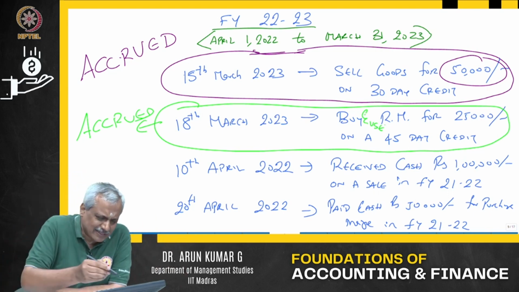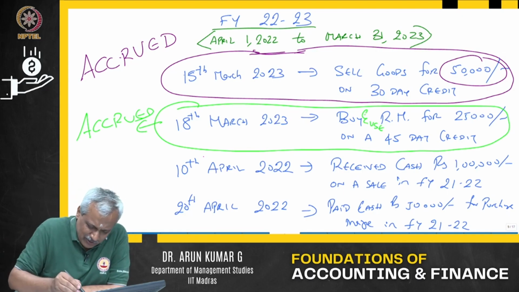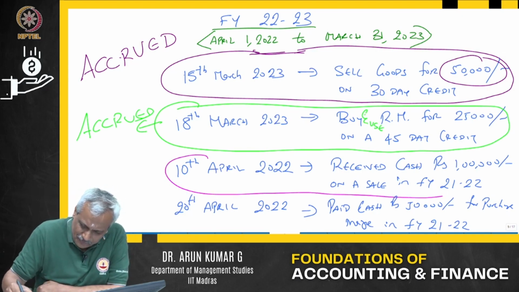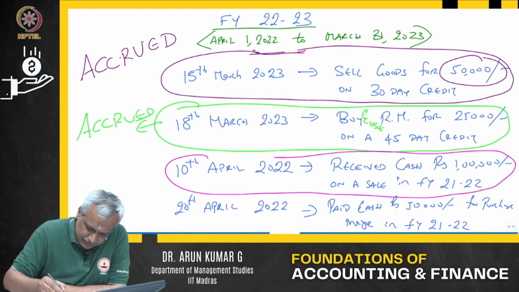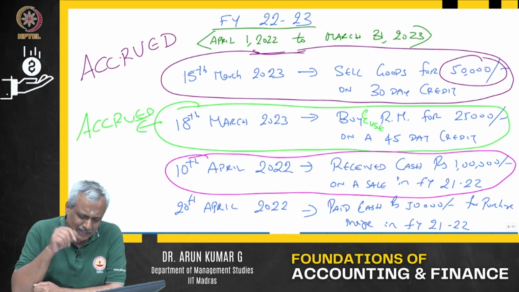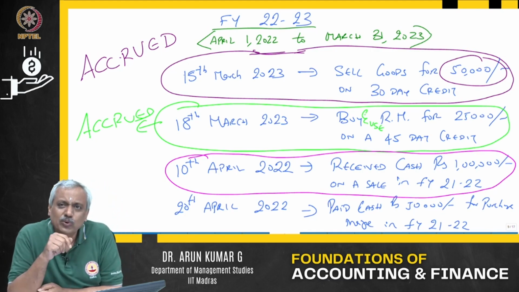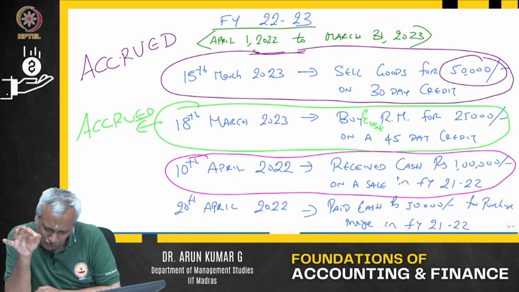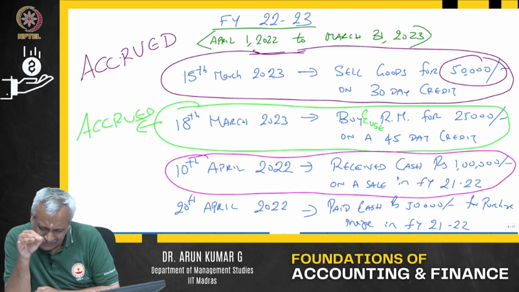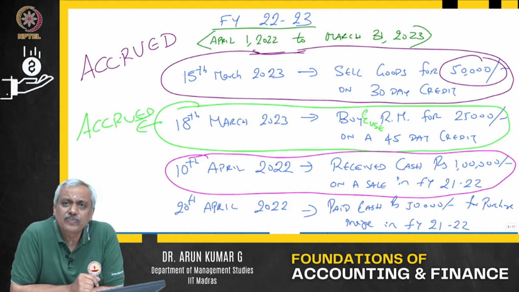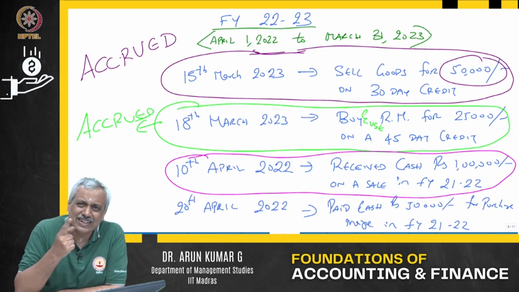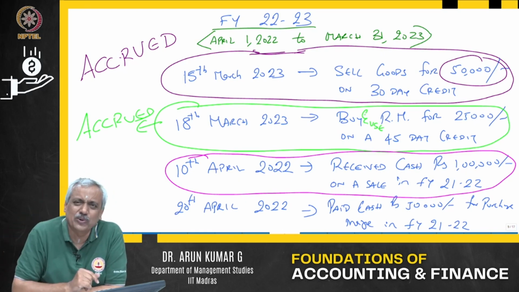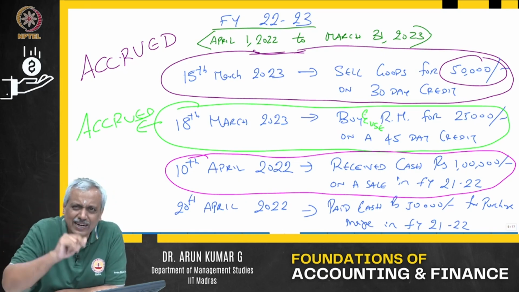Now I take the third example in this particular case. I am going to use a very different color out here. 10th April 2022, received cash of 1 lakh on a sale in financial year 21-22. This sale has taken place when? Financial year 21-22. You have received cash today, agreed.